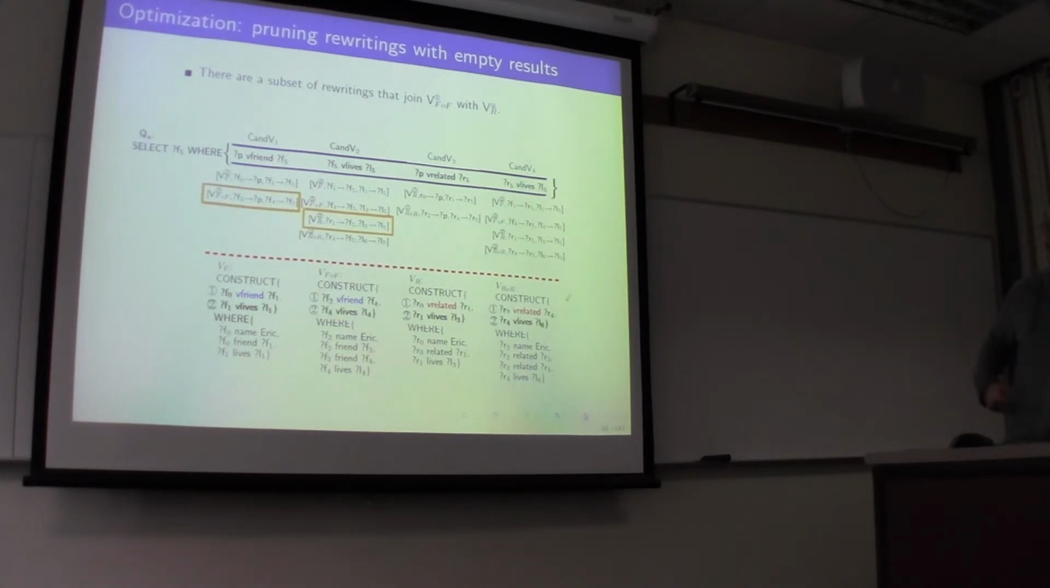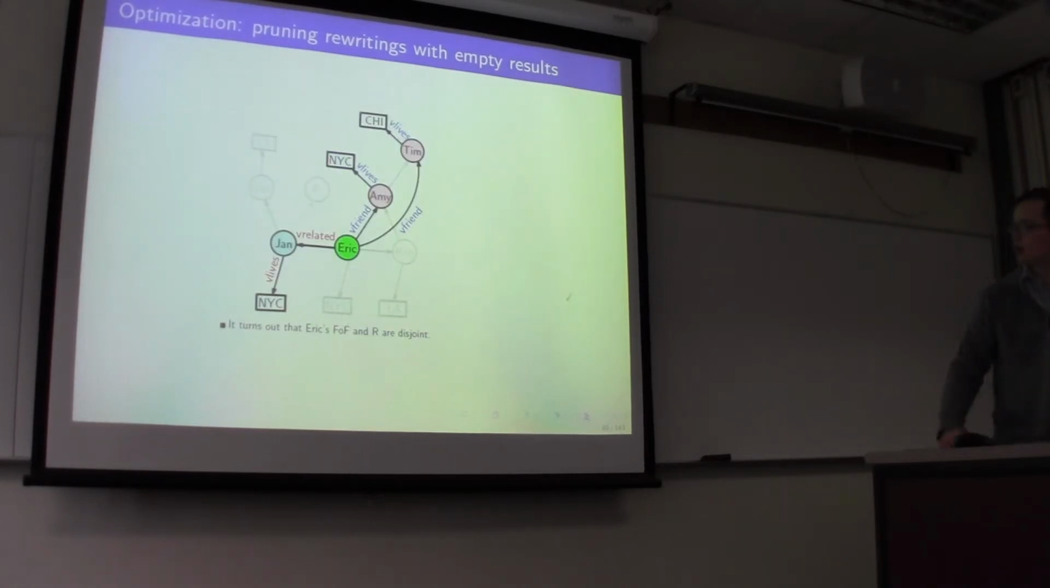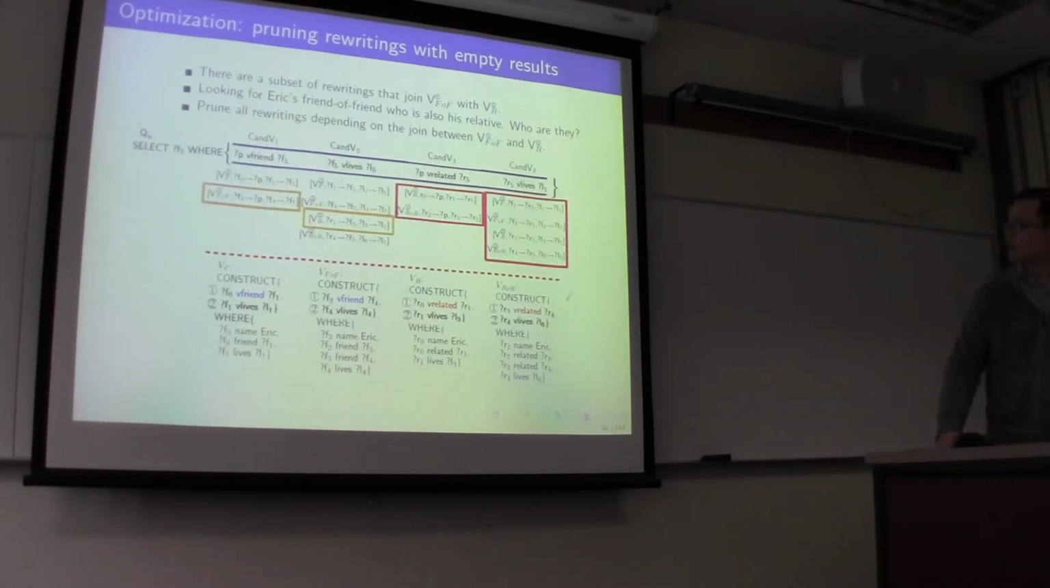The second optimization is to prune the query rewritings with empty results. Suppose we use the following two buckets to generate a rewriting. It basically asks for Ares' friend of friend who is also his relative. So basically, who are they? It turns out that the set of Ares' friends of friends and his relatives are disjoint. So we can prune all the rewritings depending on these two buckets. Together, we can prune 1 times 1 times 2 times 4, 8 rewritings.